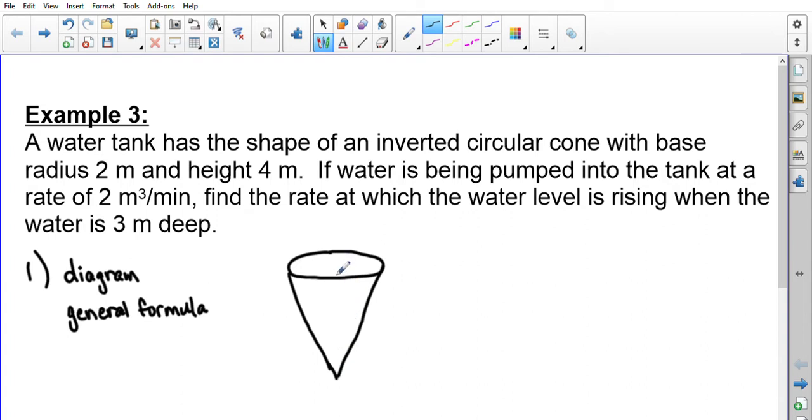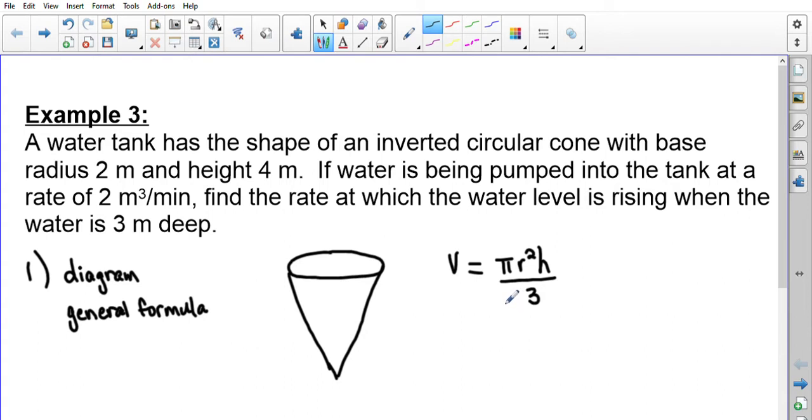When they talk about the information in the question, they're talking about water being pumped into the tank. So we know that we have a volume measurement of a cone. The general formula we're going to need to focus on is the formula for the volume of a cone: pi r squared h divided by 3. Some of these formulas we may not remember. I know this formula goes back to grade 10 math, so you may need a little refresher on all of these formulas.